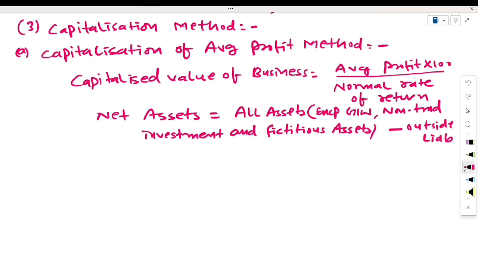This is the formula for calculating the net asset.